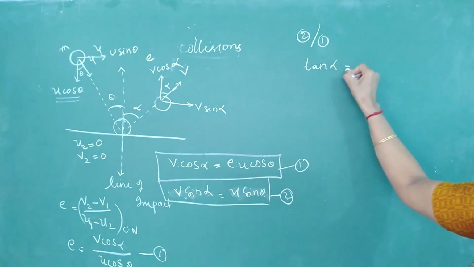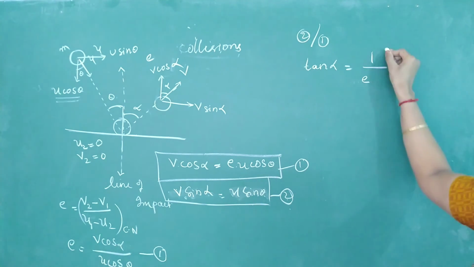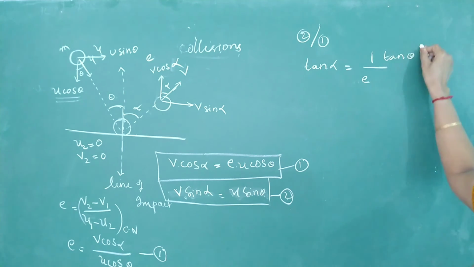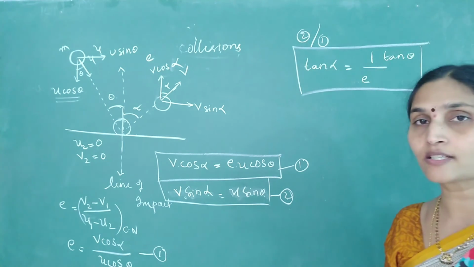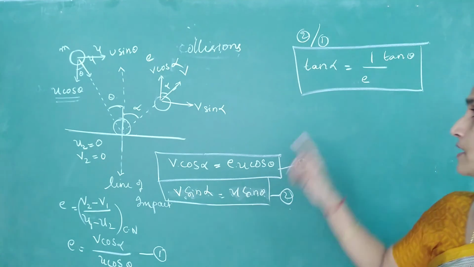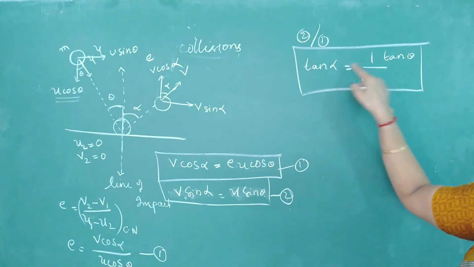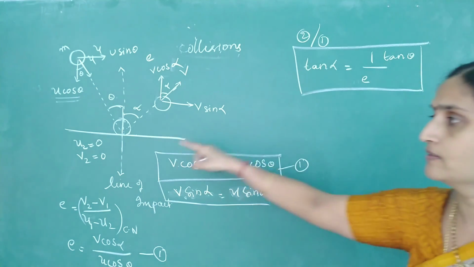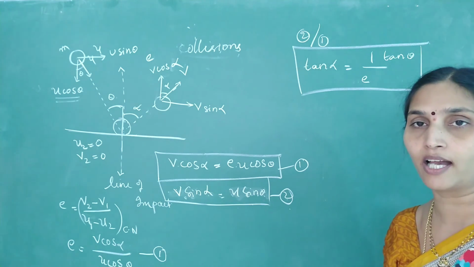Tan alpha should be equal to sin theta by cos theta, so 1 by E into tan theta, where E is the coefficient of restitution. If E is 1, as I told you just now, tan alpha becomes equal to tan theta. With whatever speed you have projected, it will bounce with the same speed, making the same angle.